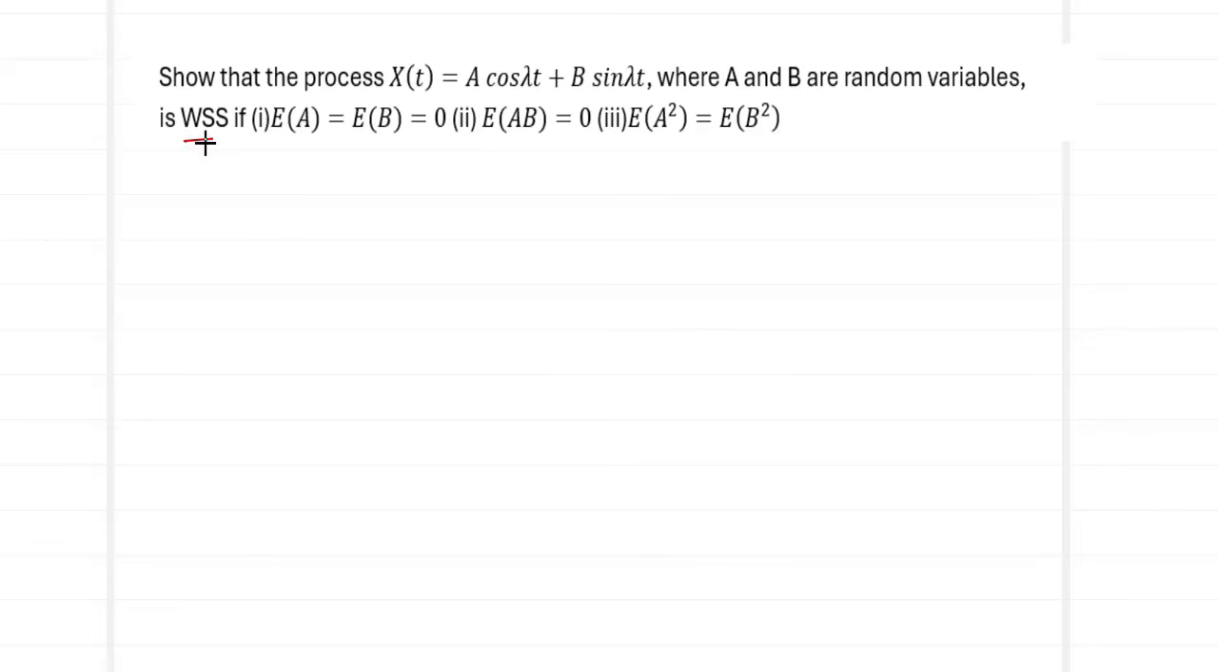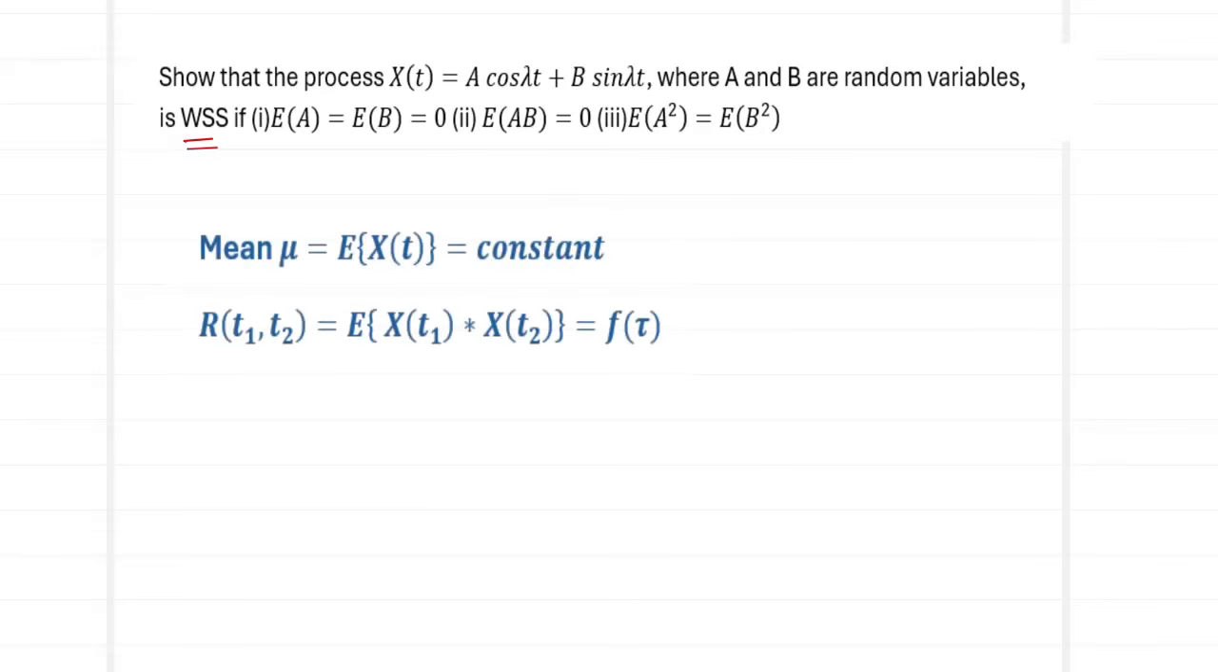So the prime target is to show that it is going to be a WSS, that is, a wide sense stationary process. Quickly recollecting the conditions required to show that the process is WSS. What are they? The first condition is that I need to show that the mean E of x of t is a constant.